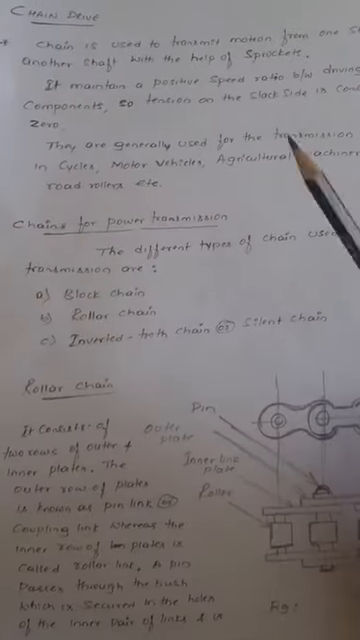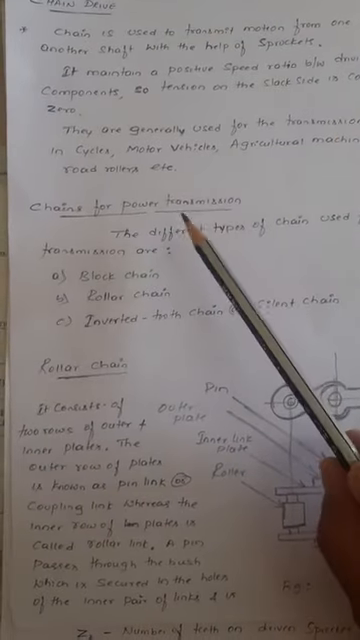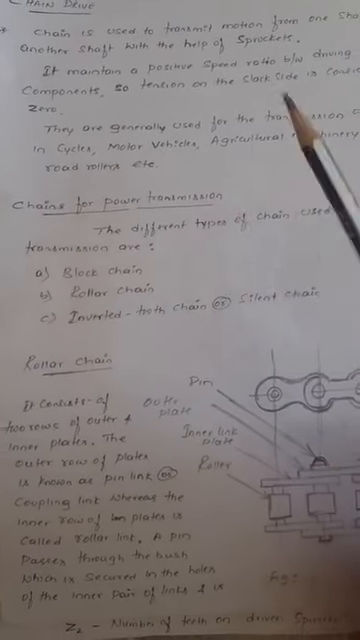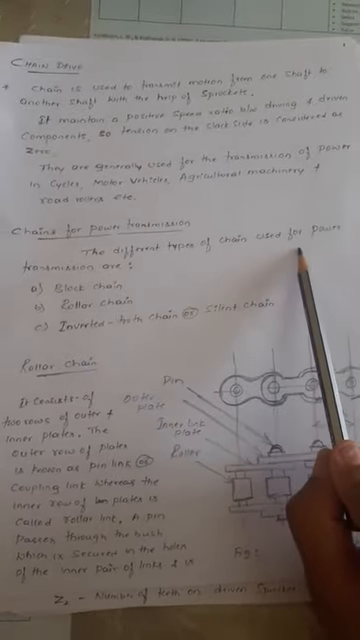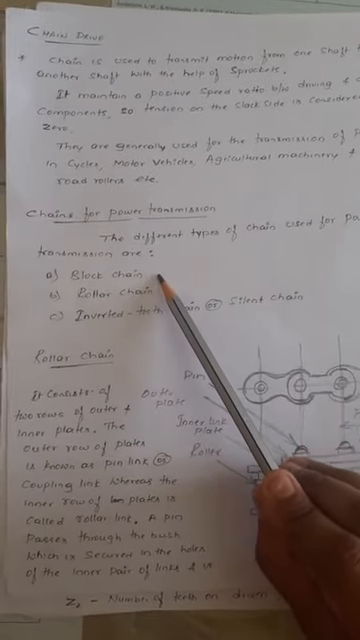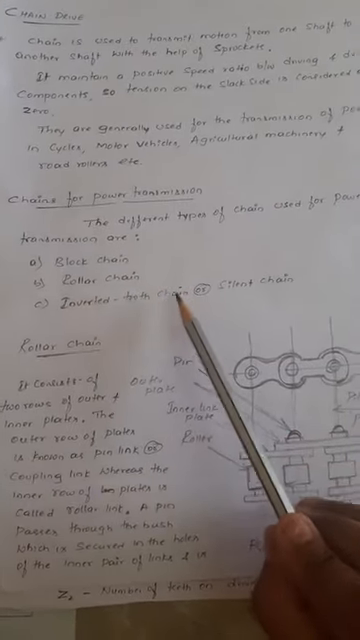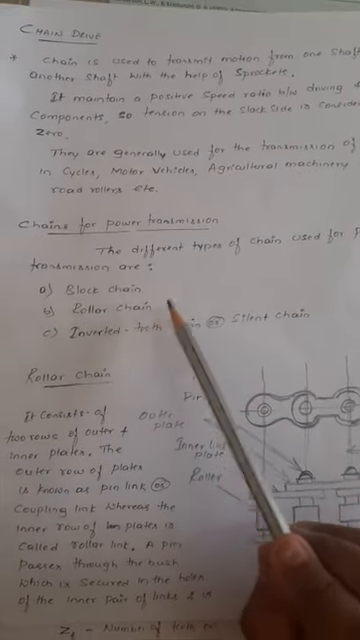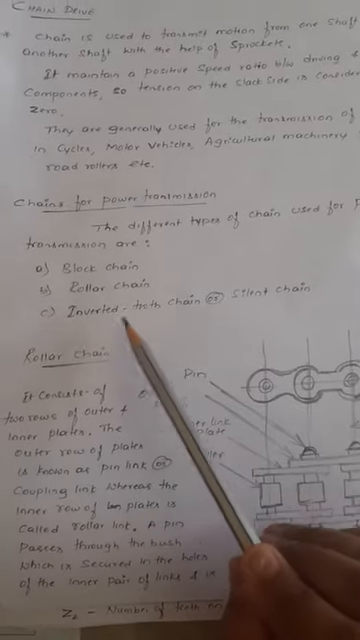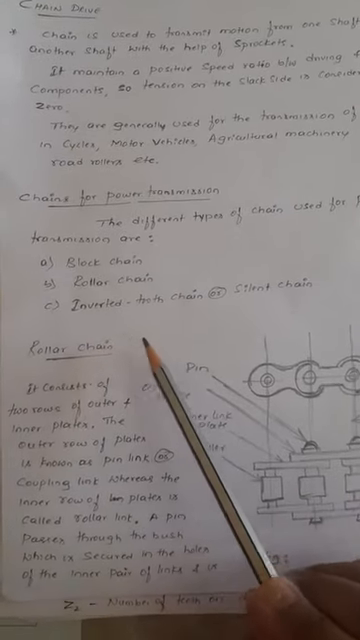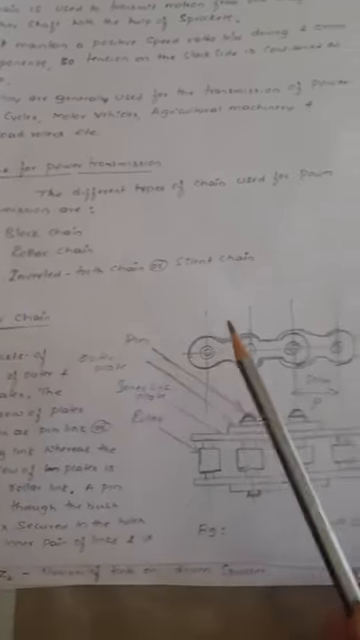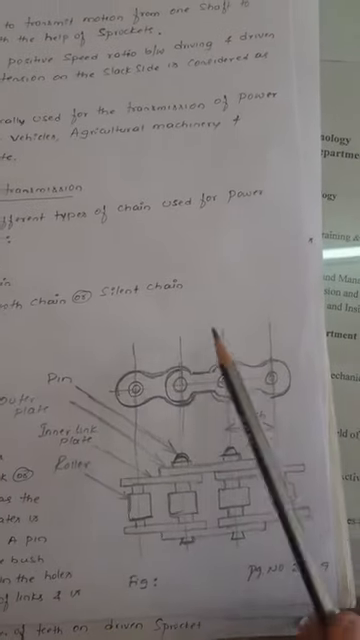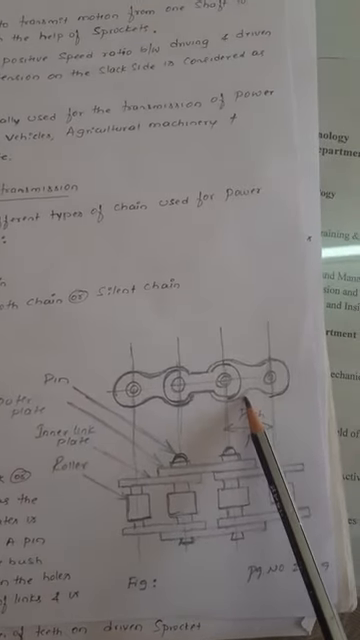Now, there are different types of chains used for power transmission. The different types of chains used for power transmission are block chain, roller chain, inverted tooth chain, or silent chain. The block and roller chains are somewhat the same, but here I discuss only the roller and inverted tooth chain. What do you mean by roller chain? You can see that construction in the bicycle and motorcycles.